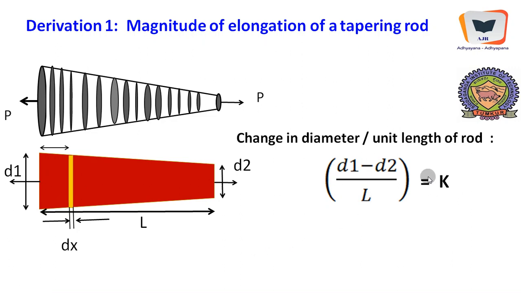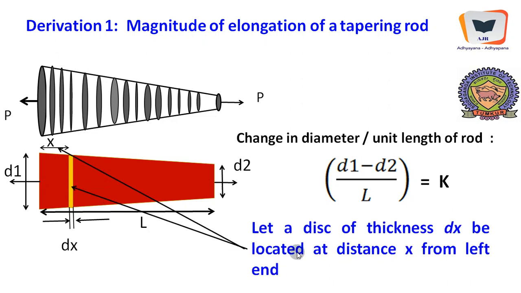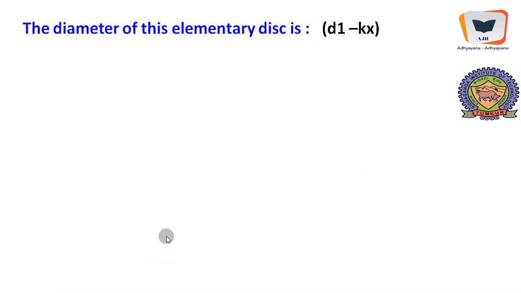Now we will assume this to be a constant in order to ease our derivation, because d1 is a constant, d2 is a constant, L is a constant, so a constant divided by a constant also gives us a constant. Let a disk of thickness dx be located at a distance x from the left hand. Here is the disk that we have assumed. The diameter of this elementary disk is d1 minus kx.